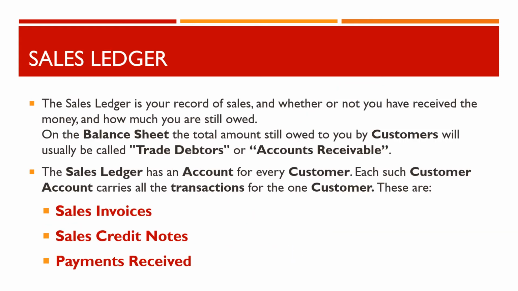The sales ledger is your record of sales, and whether or not you have received the money, and how much you are still owed. On the balance sheet, the total amount still owed to you by customers will usually be called trade debtors or accounts receivable. The sales ledger has an account for every customer. Each such customer account carries all the transactions for the one customer. These are sales invoices, sales credit notes, and payments received.